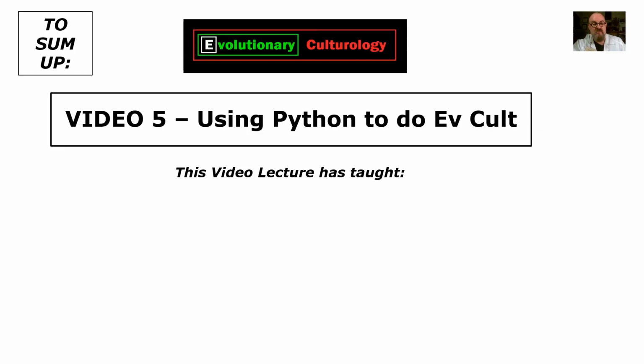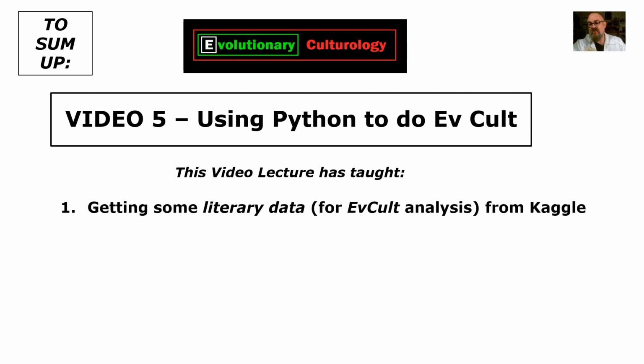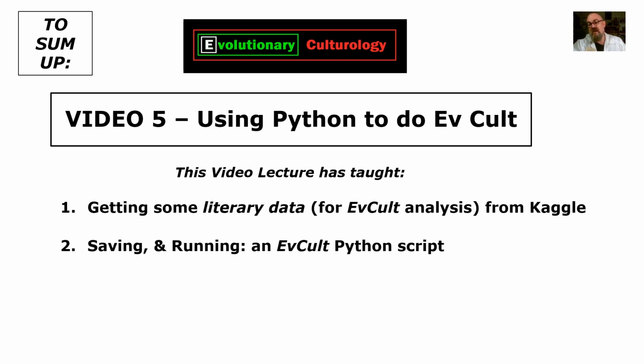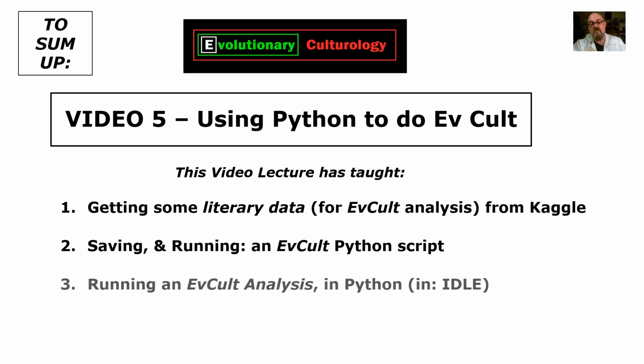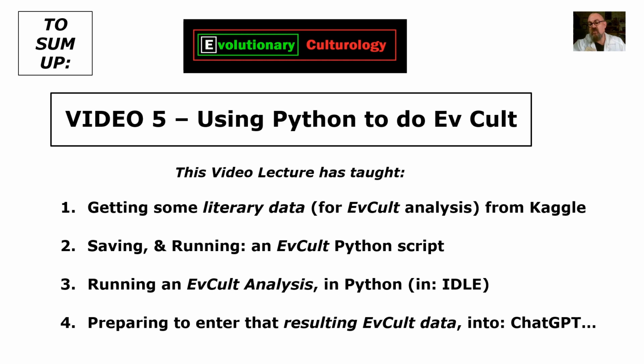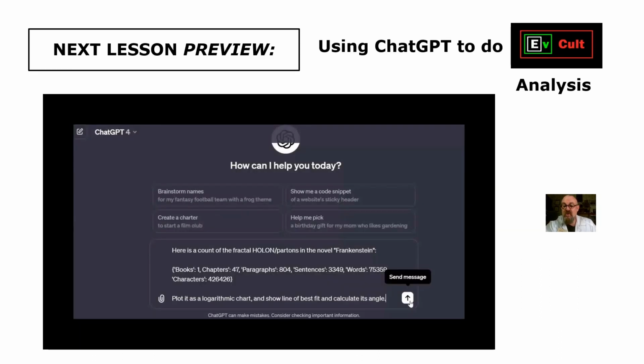So the final summary, we taught getting some literary data for an EvCult analysis from Kaggle. And then we saved and ran an EvCult Python script. Then we ran that analysis in Python, and we're getting ready to enter that resulting data into ChatGPT-4. So I hope you join me for the next lesson using ChatGPT to do EvCult analysis using that interesting data. So we'll paste that in and see what ChatGPT-4 has to say about it.